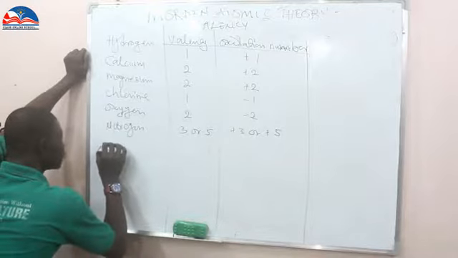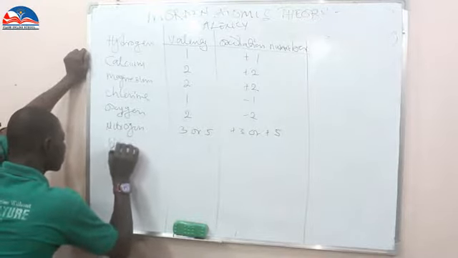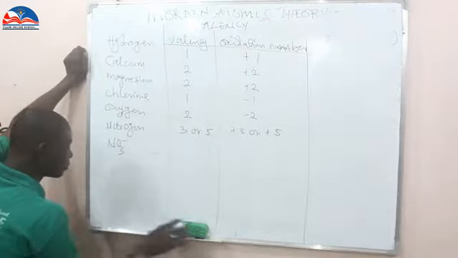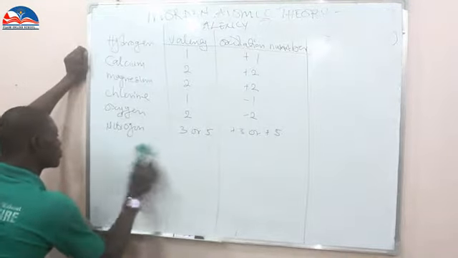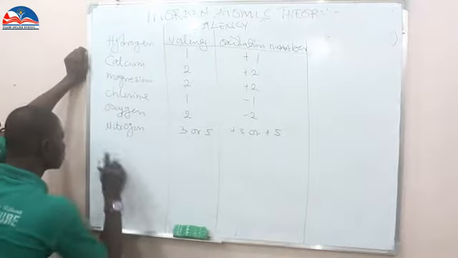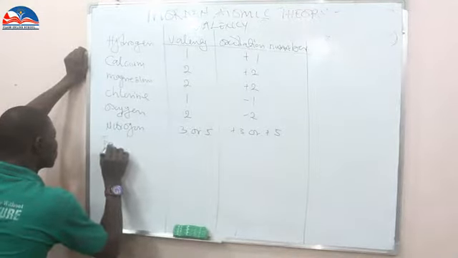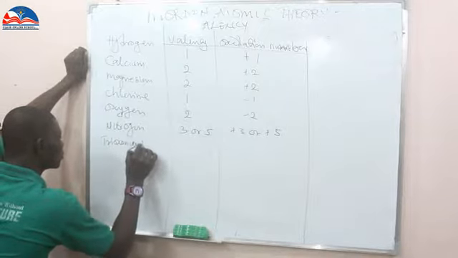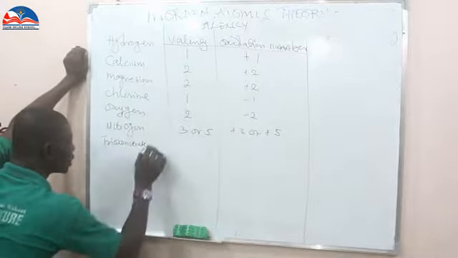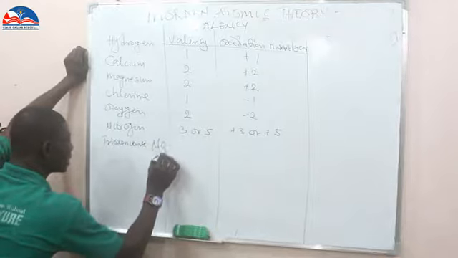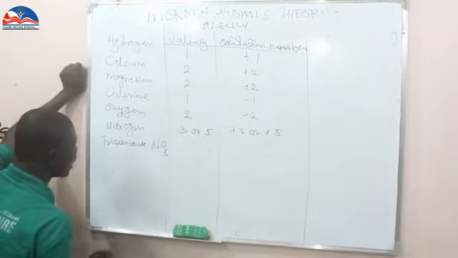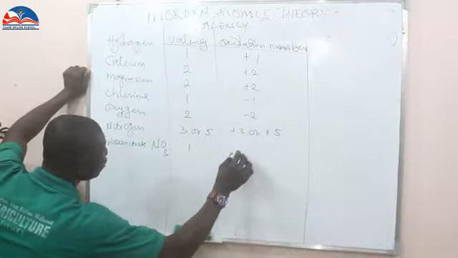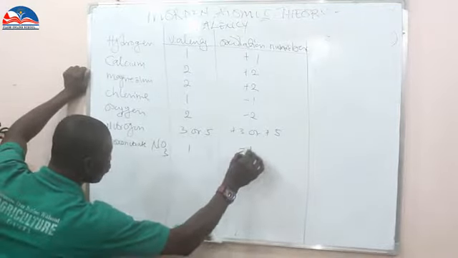I have trioxonitrate 5, NO3. The valency is 1, while the oxidation number is -1.